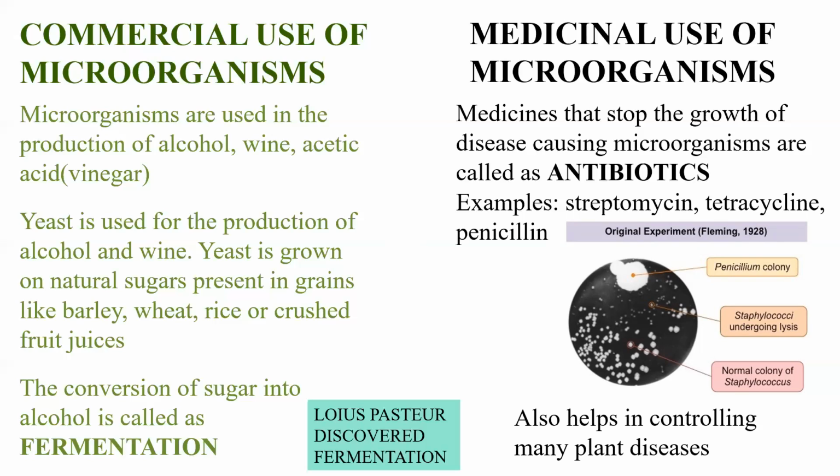One more use of this microorganism is that it also helps in controlling many plant diseases. Now if a plant gets some disease, the antibiotics are made and they are sprayed on the plant. Okay, in this way the plants are protected from the disease causing microorganisms.